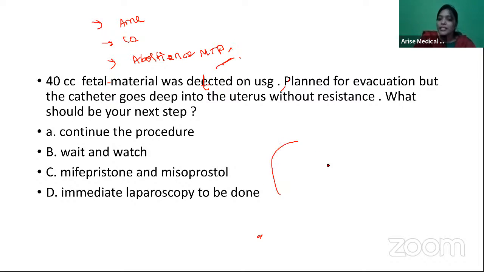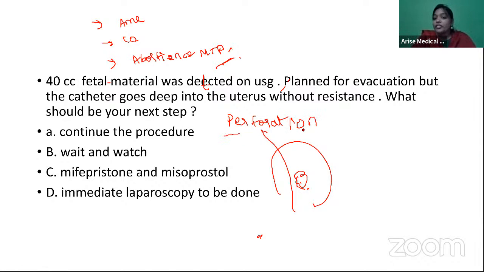So you're seeing something is there inside the uterus and you have planned for removal of it. But when you went for removal, your evacuation catheter, probably the Karman's cannula or uterine curette, went deep inside without any resistance. So what are they indirectly telling you? That they have perforated the uterus. Deep inside without resistance means perforation.